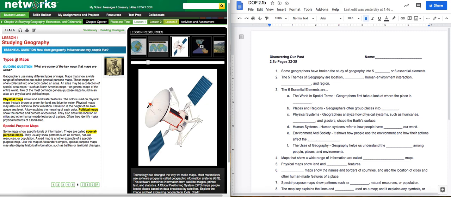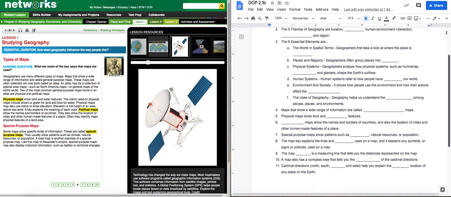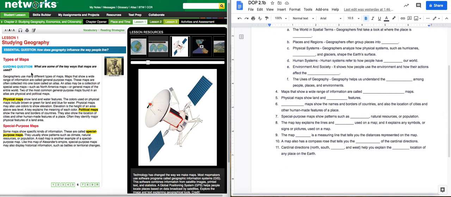And we'll start talking about some types of maps here as we finish up for the day. Scroll down to make sure I got it all on the page for you. There we go. I'm back over here as we start working forward. Number 4. Geographers use many different maps. Maps that show a wide range of information are called general purpose maps. That's number 4. These maps are often collected into one book called an atlas.